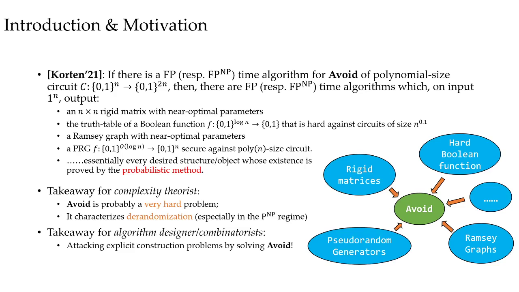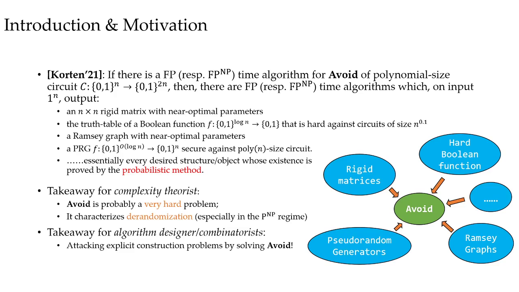There are many more examples. Essentially, a deterministic algorithm for avoid implies explicit construction for every desired object whose existence is proved by the probabilistic method. These reductions put avoid in a central position among these notoriously hard explicit construction challenges that have been open for decades.